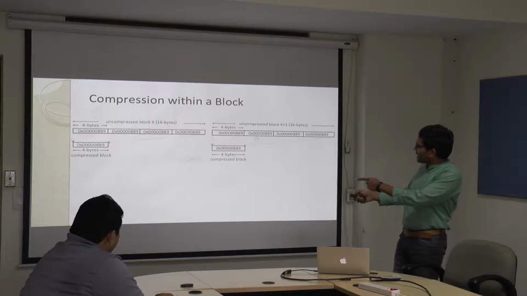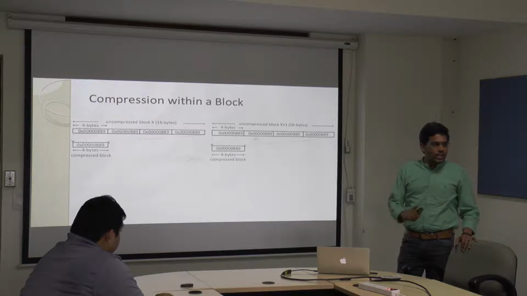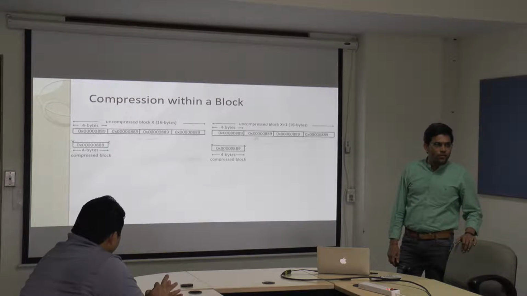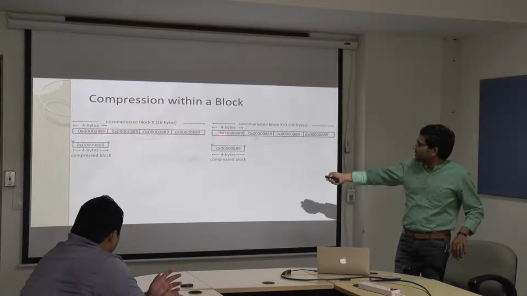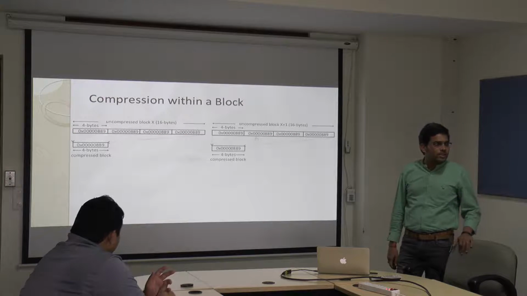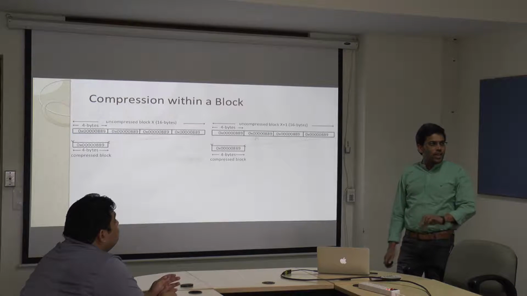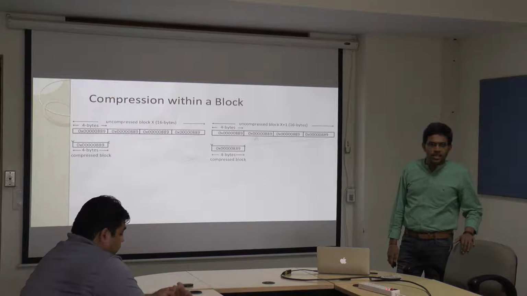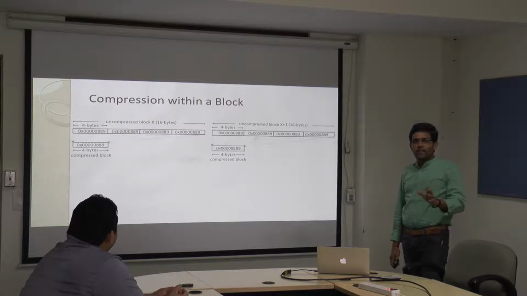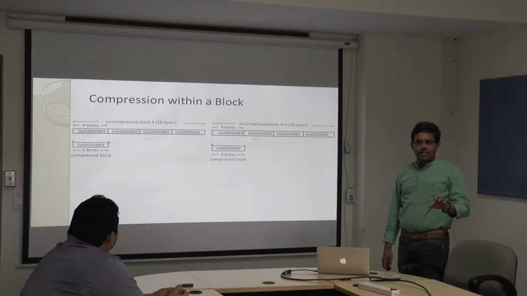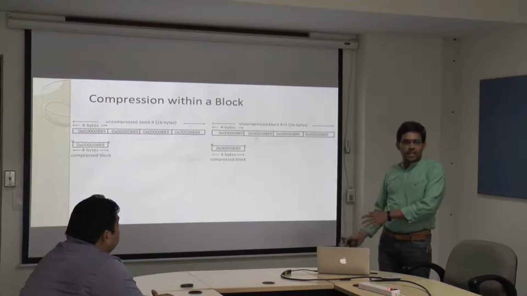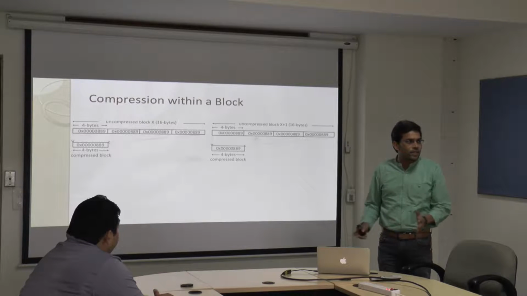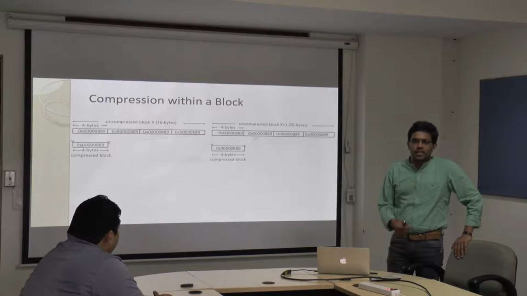But if I look at this entire data together, actually I can compress everything into a single 4 bytes. Because this 889 is repeated in all of this, then I can compress. But currently the techniques are focusing only on within-a-block compression. And the block is effectively its own microarchitectural parameter, and this has nothing to do with application characteristics. Application behavior is different from that of your microarchitectural parameter.